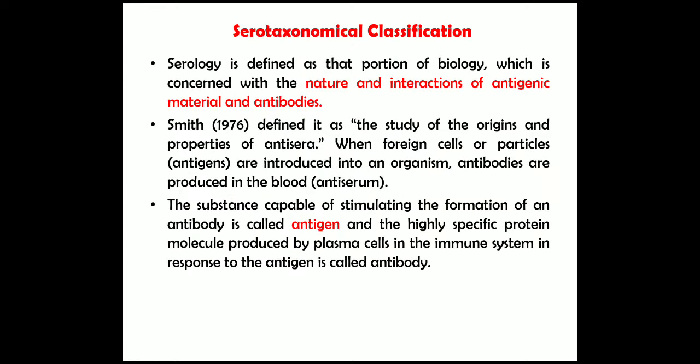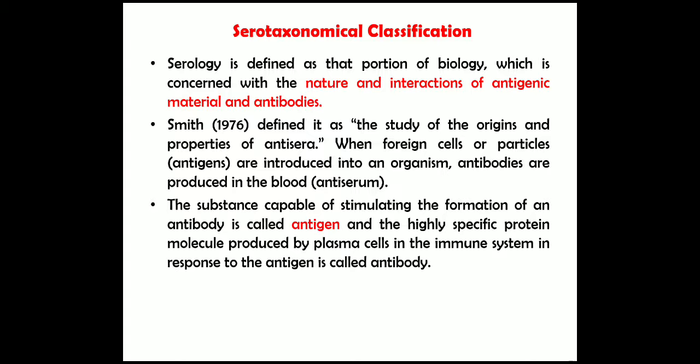Next, serotaxonomical classification. Serology is defined as that portion of biology which is concerned with the nature and interaction of antigenic material and antibodies. Smith in 1976 defined it as the study of the origins and properties of antisera.